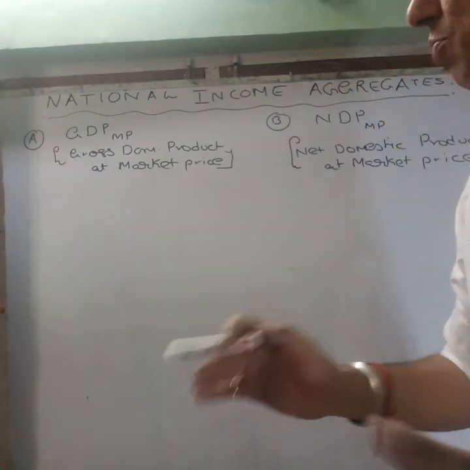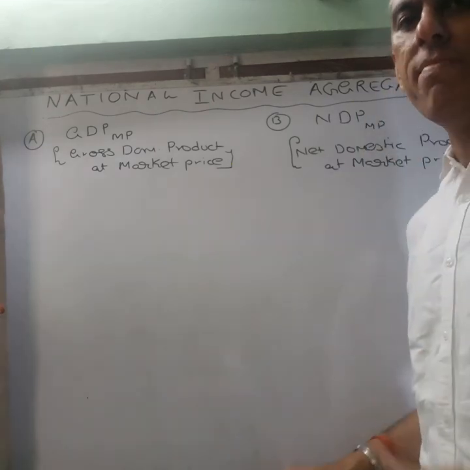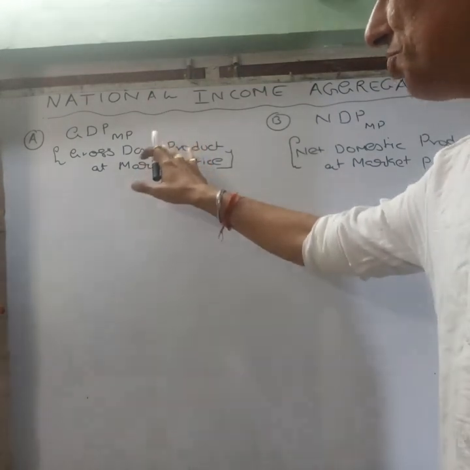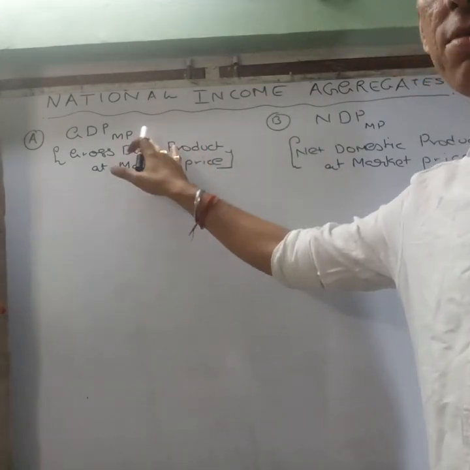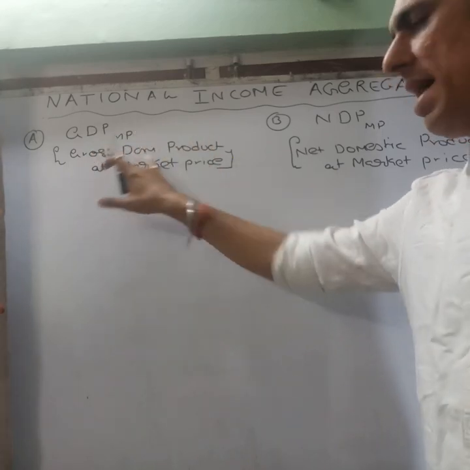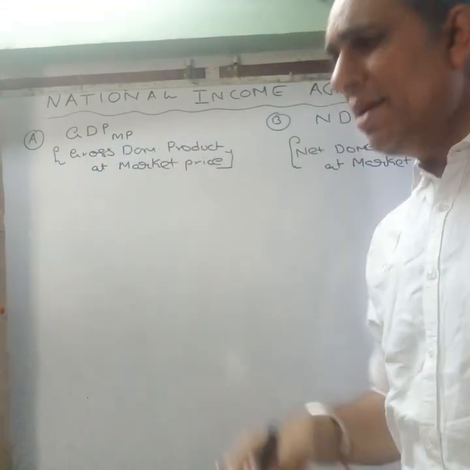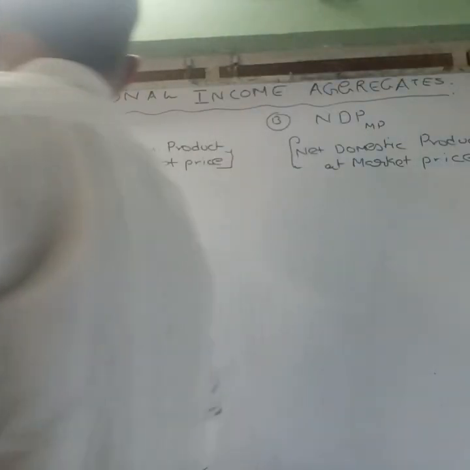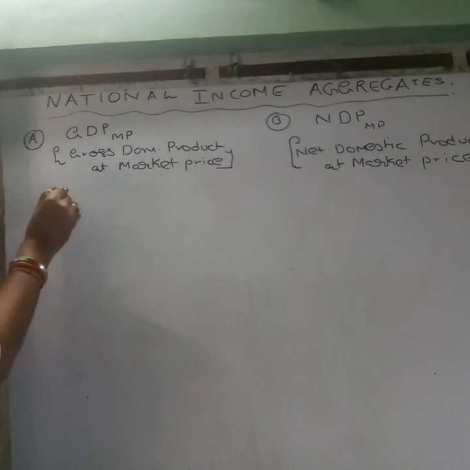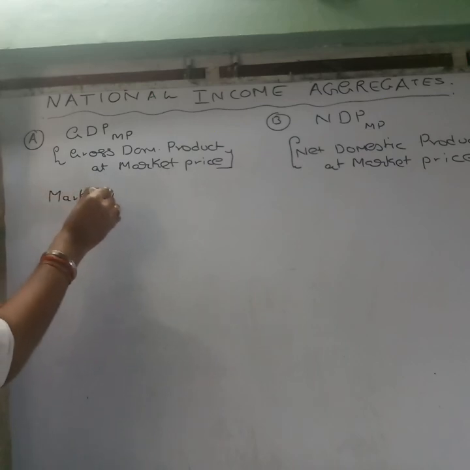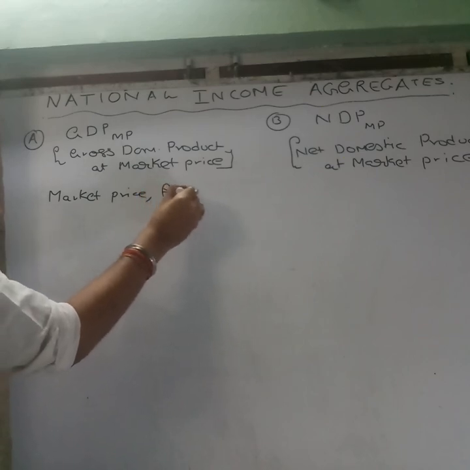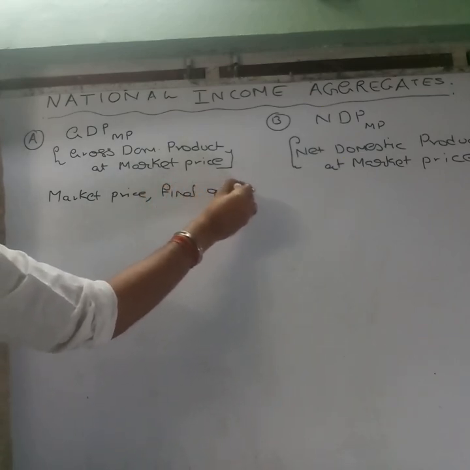Now, let's move ahead and try to understand certain things which are mentioned on the board right now. Let's take the first one, GDP at market price. GDP at market price, its full form is gross domestic product at market price. If I have to define it in pretty simple terms, it is the market price of all the final goods. Remember, final goods.